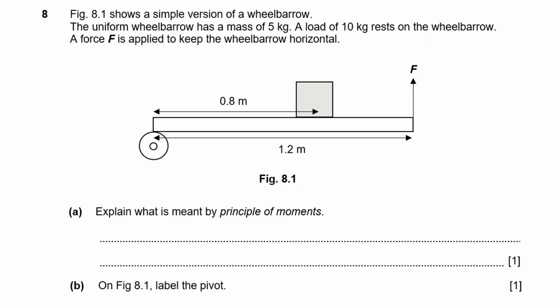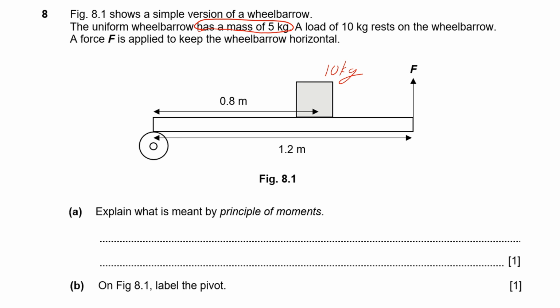So question 8, now we have a moments question. We have a simple version of a wheelbarrow over here. So this part here, I believe a lot of students would have missed. The wheelbarrow is uniform and it has a mass of 5 kilograms. Okay, then you've got a load of 10 kilograms resting on the wheelbarrow. So this here is 10 kg. Okay, and we have a force applied to keep it horizontal.